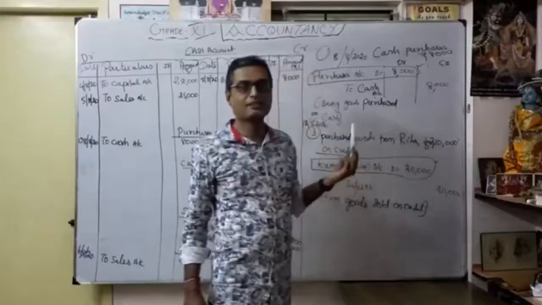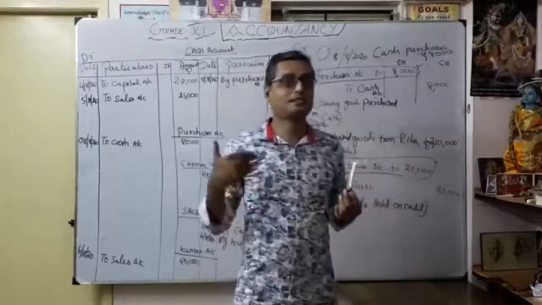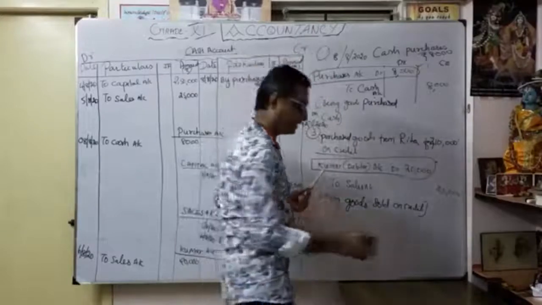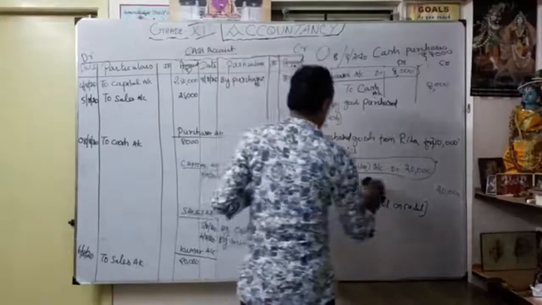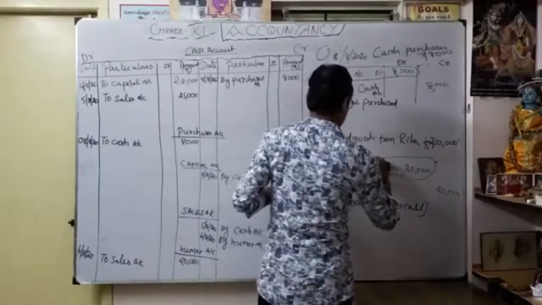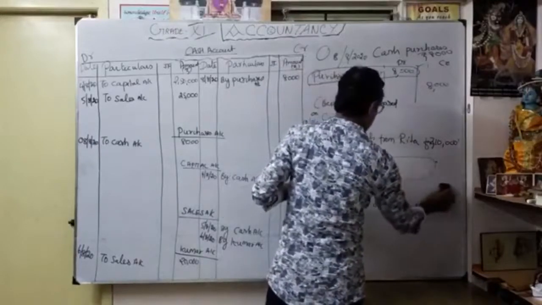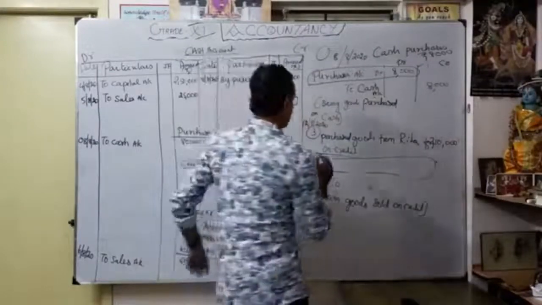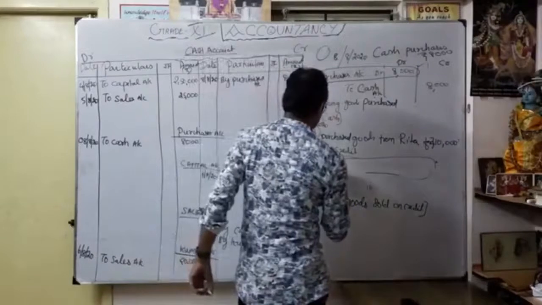Naturally this comes under our purchase transaction on credit, so credit purchases. So what is the entry? Here we want to mention the entry. Debit is purchases.